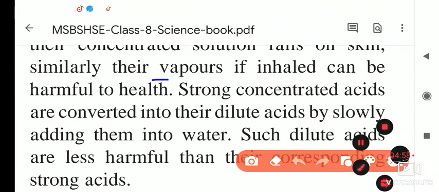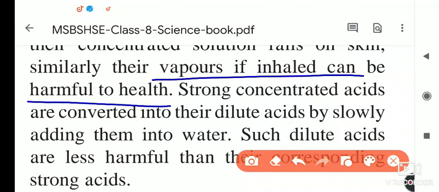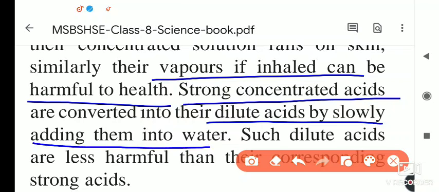Similarly, inhaled vapors can be harmful to health. If you open a hydrochloric acid bottle, you will notice some kind of vapors coming out from the acid. These acids are very concentrated, and if you inhale such vapors, it is very dangerous to our health. I am speaking about strong concentrated acids, not lemon. Lemon also has acids, but they are very weak in nature and eatable. Strong concentrated acids are converted into dilute acids by slowly adding them into water.